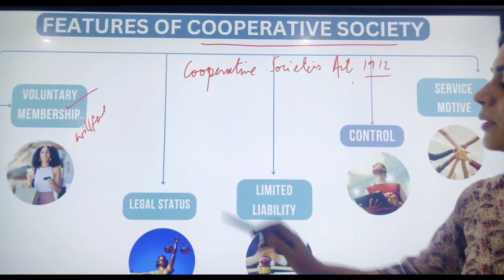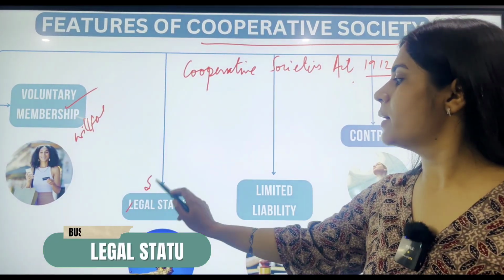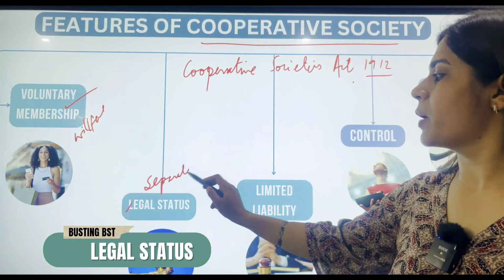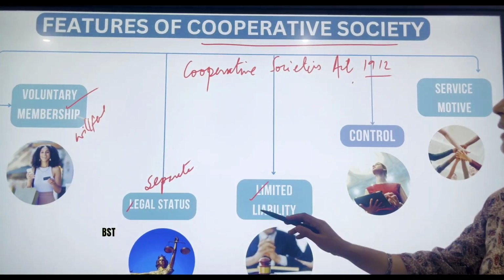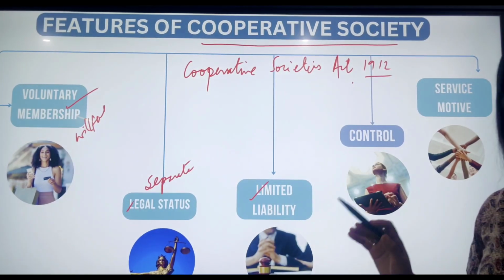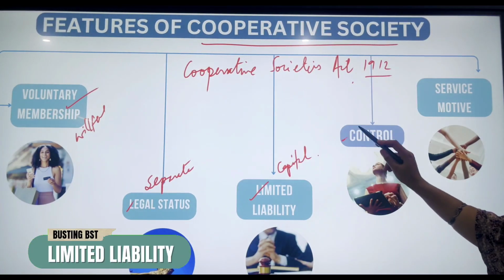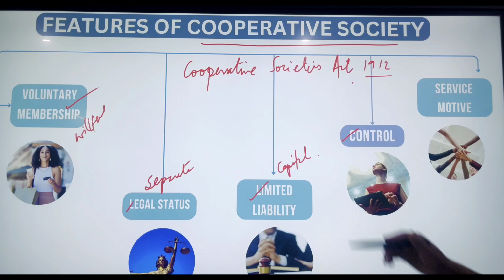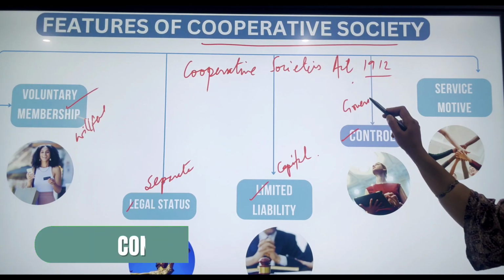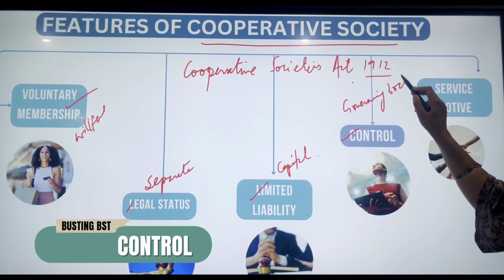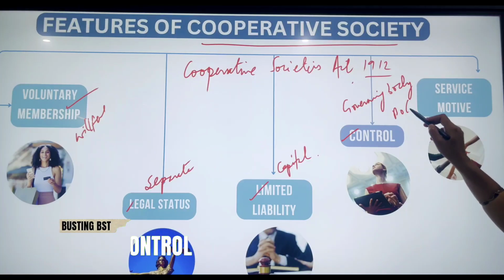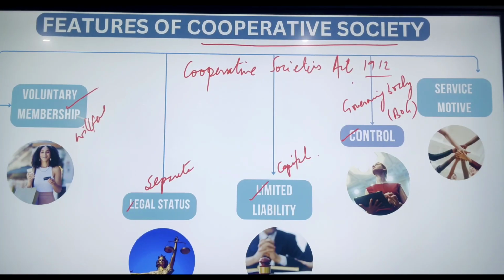It's deliberate. Then legal status, it has a separate legal existence altogether from its members. And limited liability, every member has liability limited up to the capital contribution by them. And control is always in the hands of the governing body, or BOG members we can call them, as they are elected through elections. So this particular feature also lends a democratic setup to this type of a society.